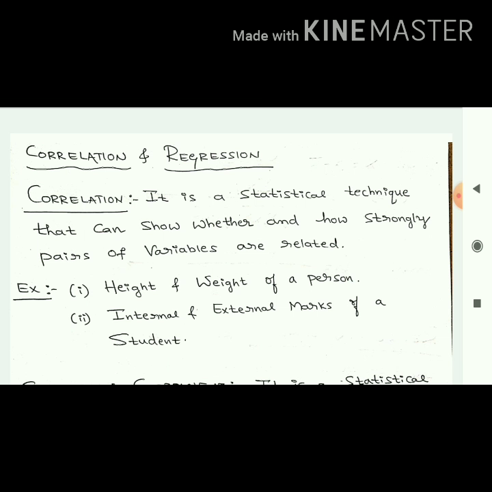Unfortunately, there is one more possibility. Say you scored 25 out of 25 in the internal, and assume you scored 0 marks in the semester. At that time it is weakly correlated. So that is what correlation means. We are just comparing the relation between two variables. That is the practical understanding of correlation.